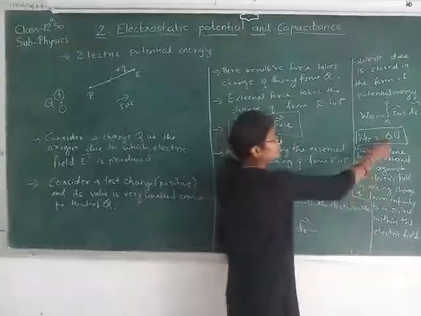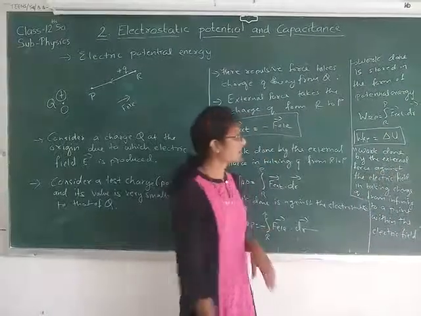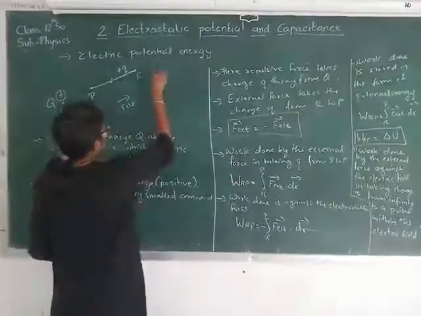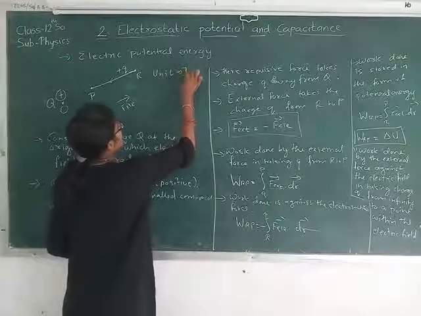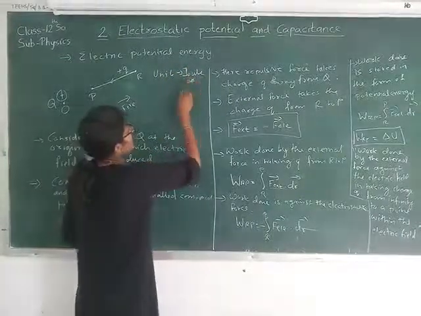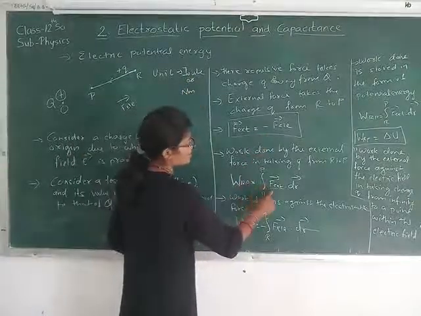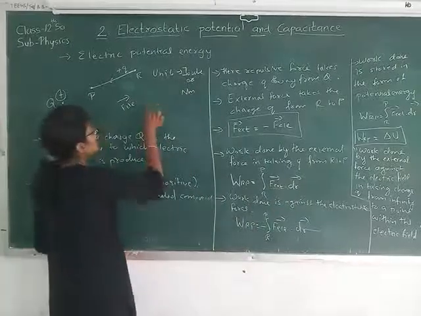Now you can see potential energy is equal to work done, so its unit will also be that of work. Because it is energy, you can write it as joule, or Newton meter, because work done is nothing but force into displacement, so Newton into meter.